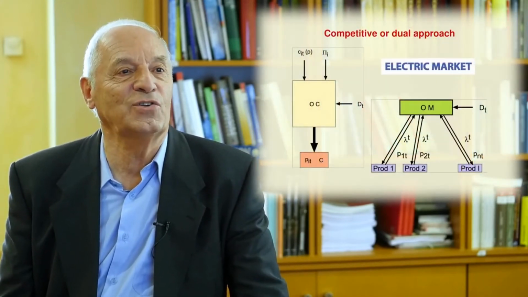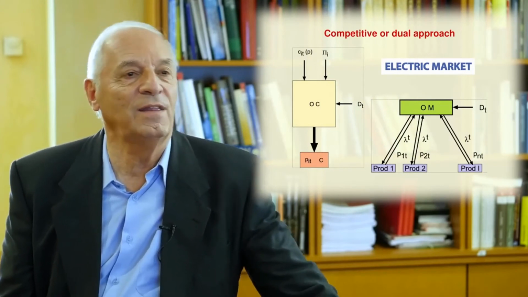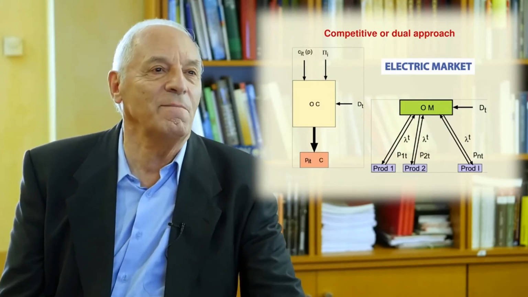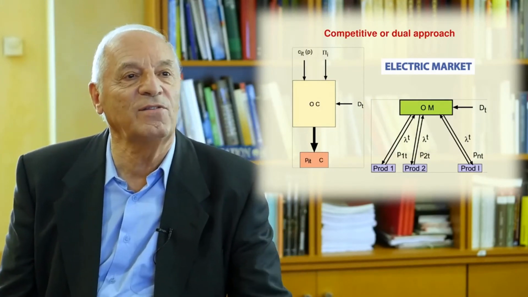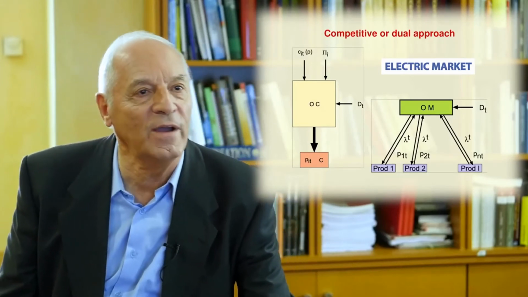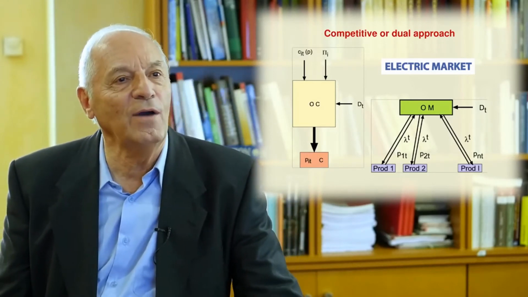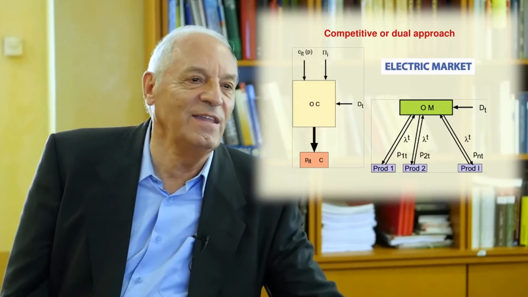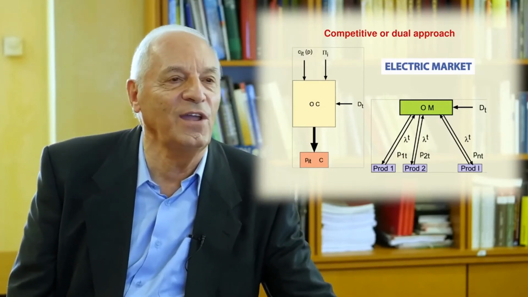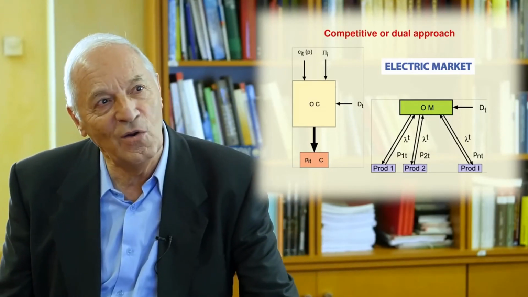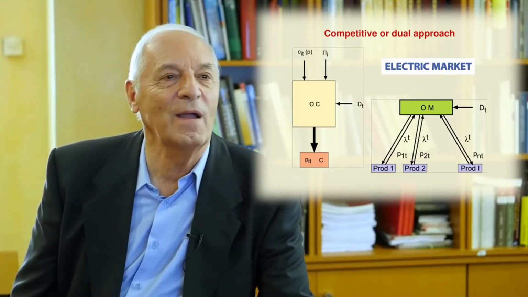And the curious thing is that the final result for the primal and the dual problem is the same. So you can appear as a dictator or a democrat depending on how you act. If you decide the production, you are a dictator. If you decide only the prices, you are a democrat. And that is a very interesting example.